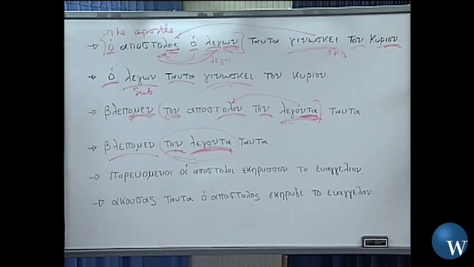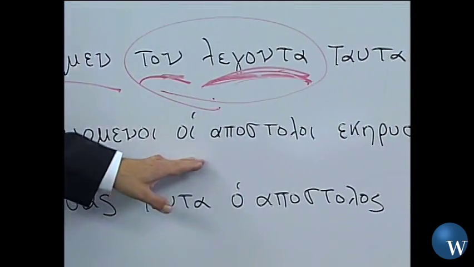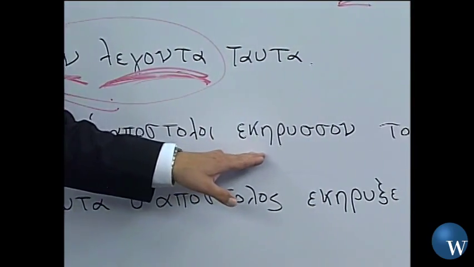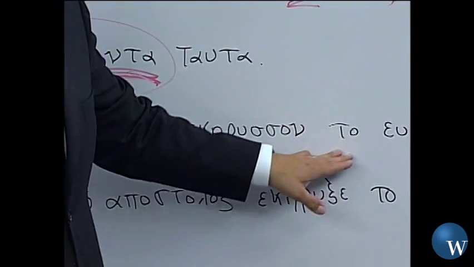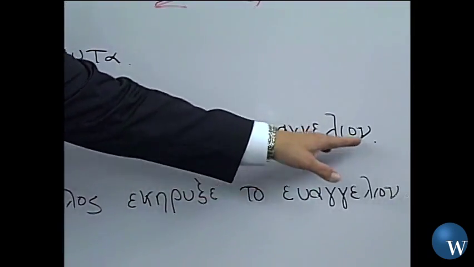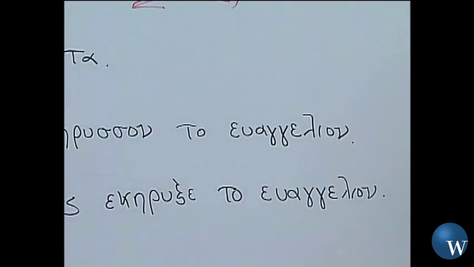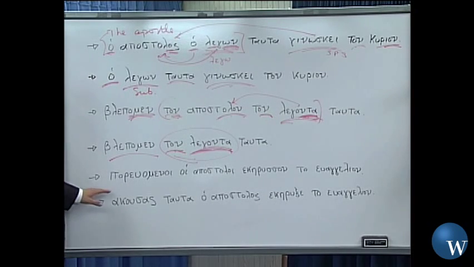All right, let's go now to this next sentence. Paruomenoi, hoi apostoloi, exekerusson to euangelion. Okay, here's something that ought to capture our attention right away.